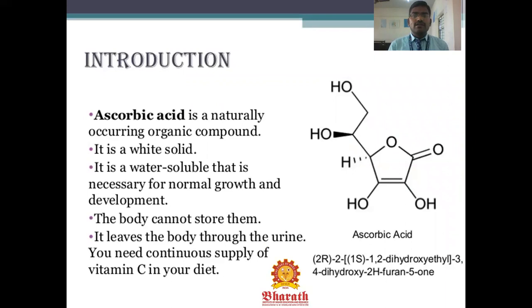Ascorbic acid is a naturally occurring organic compound. It is a white solid. It is water soluble and necessary for normal growth and development. The body cannot store it. It leaves the body through the urine. You need a continuous supply of vitamin C in your diet. This is the structure of ascorbic acid: OH groups, an alkyl group and an acid group, with a dihydroxyl furan ring.